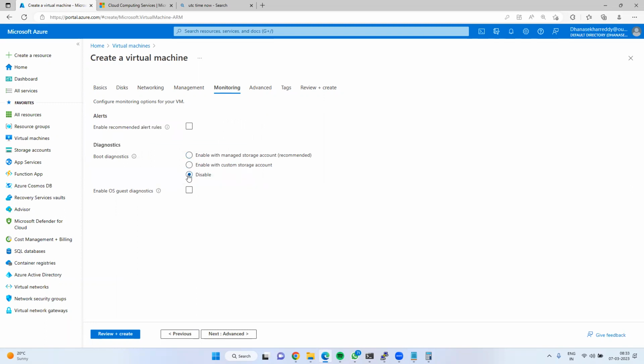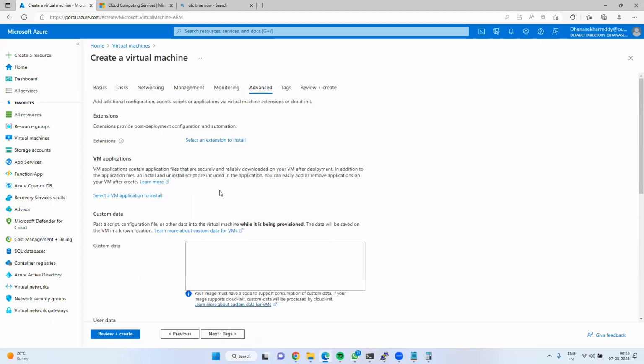At this moment, I am disabling it. It's not at all required. Once you provision this server, you can proceed and enable this storage account and boot diagnostics. Next, advanced.